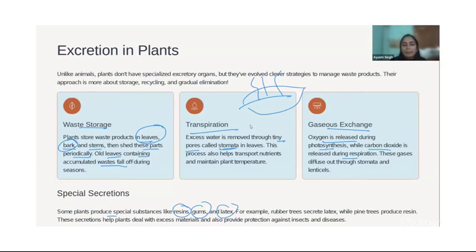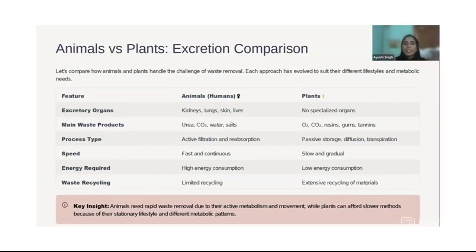Then, you can take a screenshot and differentiate between these two on the basis of what kind of organs plants and animals have. The main products in animals are oxygen, carbon dioxide, water and salt. In plants it is oxygen, carbon dioxide, resins, gums, tannins, all these things. Process: active in animals, passive in plants. Speed: in animals it is fast, in plants it is slow. Energy required: more energy is needed in animals, less in plants. Waste recycling: limited recycling in animals, while plants can do it to a large extent.